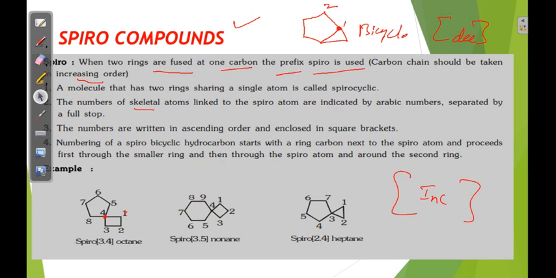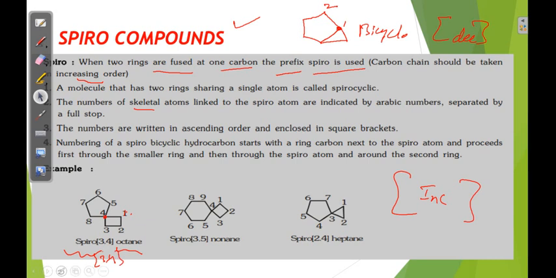Numbering starts next to the spiro carbon. Now 1, 2, 3, 4, 5, 6, 7, 8. Total 8 is there, so octane, the prefix is spiro. Then in the bracket 3.4. How 3.4? Any doubts?